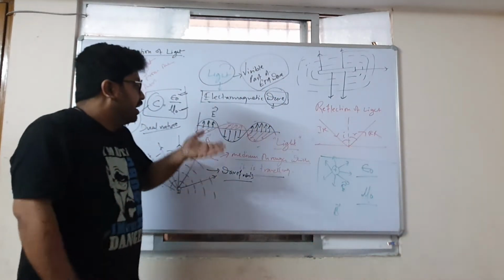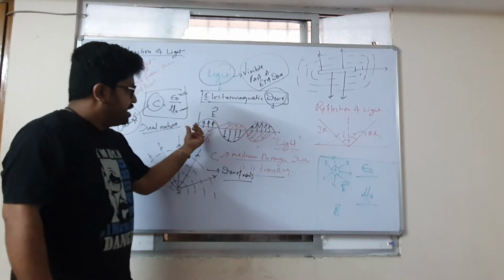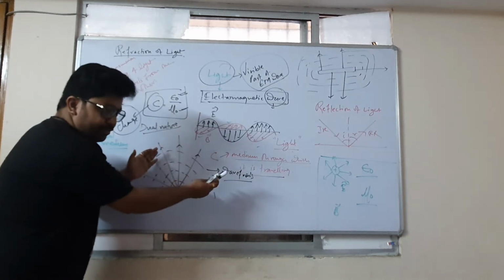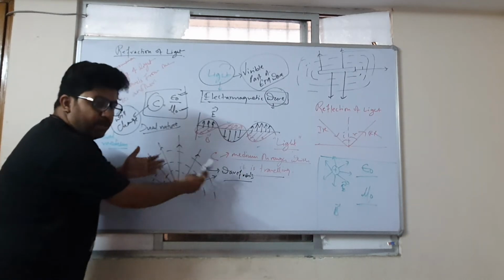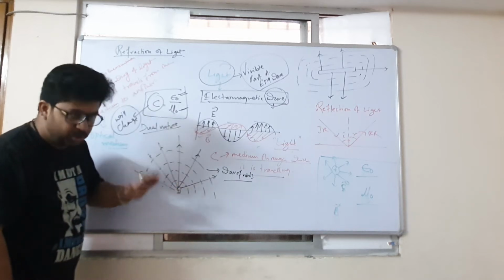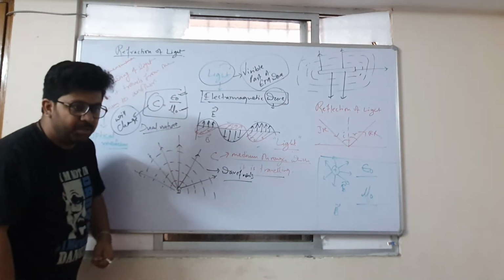And hence the strength of the electric and magnetic field vibrating each other, which is actually the light wave, the speed of the light wave will change from one medium to another medium.